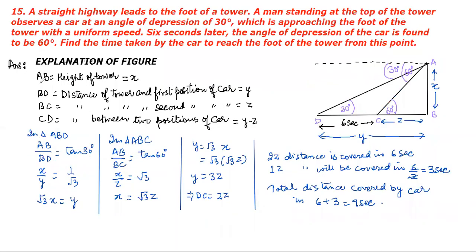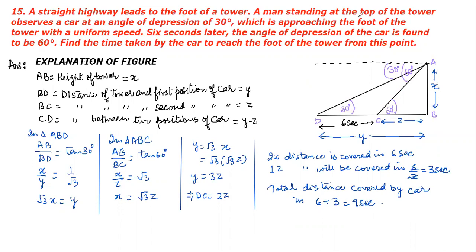This is question number 15 of NCERT. This is again a very important question, children. A straight highway leads to the foot of a tower. So this is the highway. I have taken BD as the highway. This line BD is representing the highway, and this is the tower.